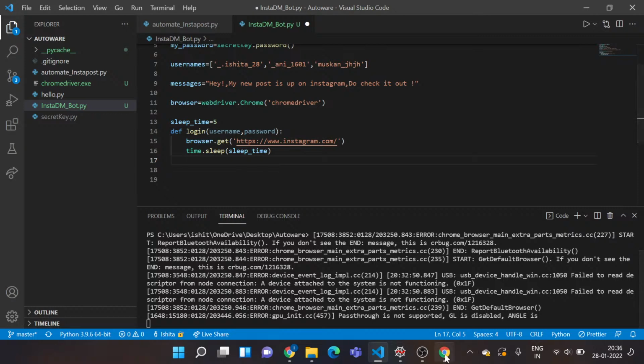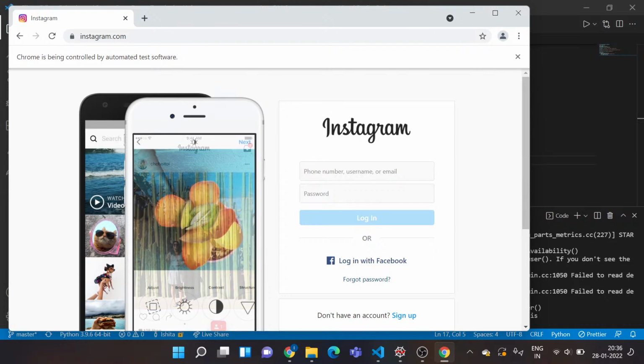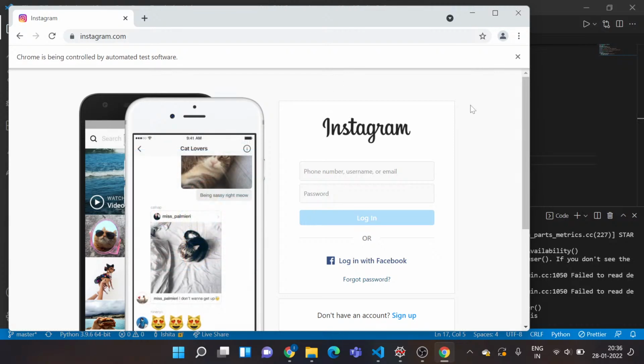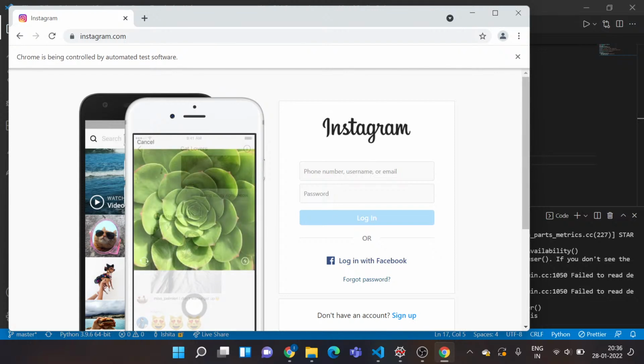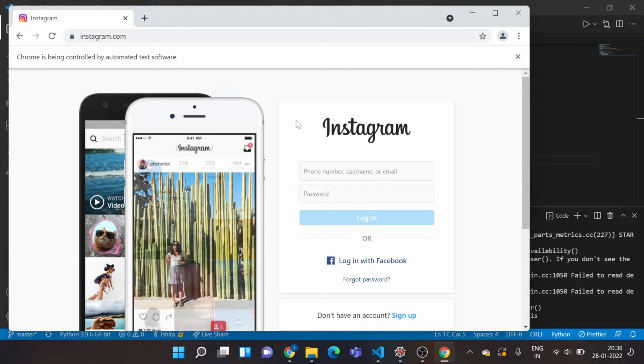Now let's see what else I want to do with this. Now I'm on this page. I want to enter my username and my password, and then click on this login button so that I get into my Instagram. For doing that, I actually need to locate these two elements on this page. How do I do that? A basic knowledge is that this page is created by HTML. You might have studied HTML in your school, I assume, so you might have basic knowledge of it.